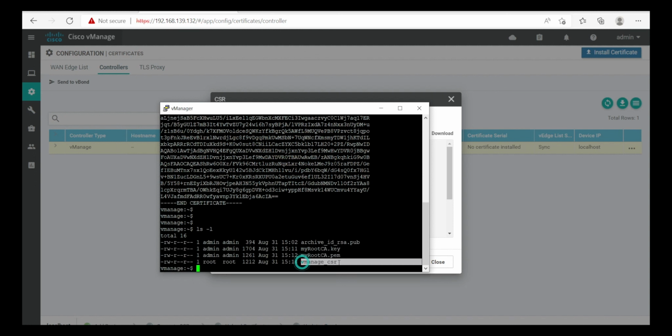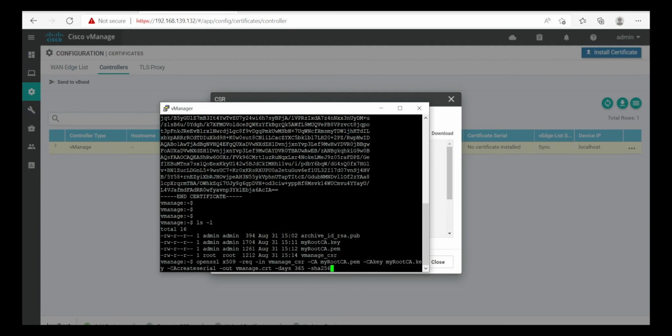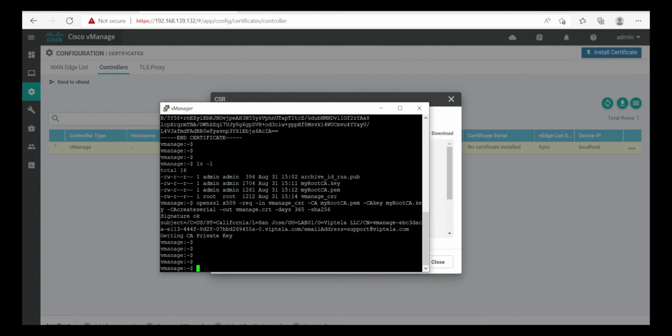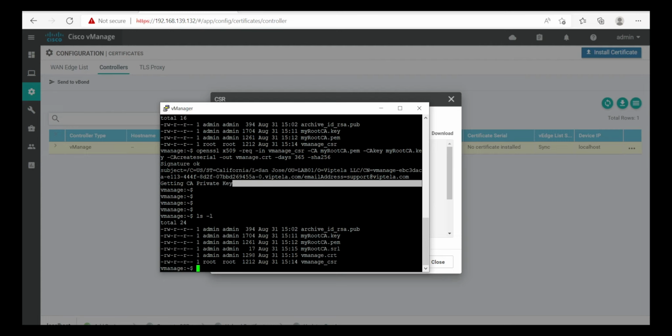Here it is. So we use this command in order to generate our certificate, the CA private key. Here it is.